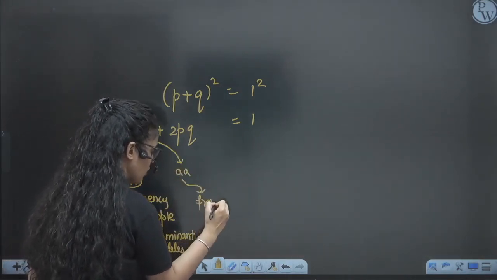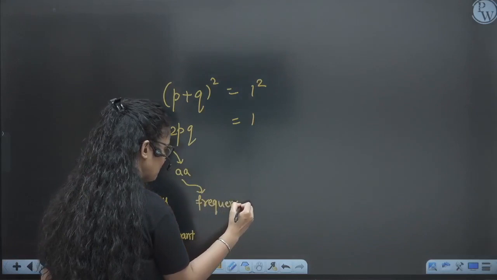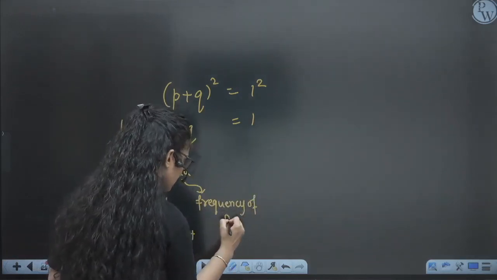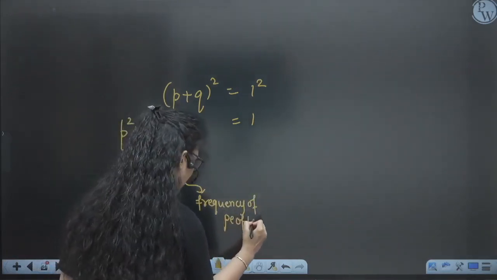So this is the frequency of people with the recessive condition, and you have to do some numericals on it also.